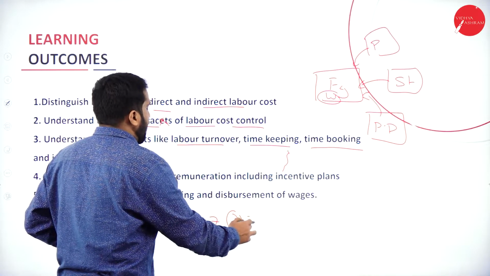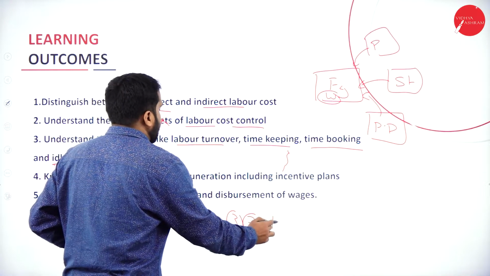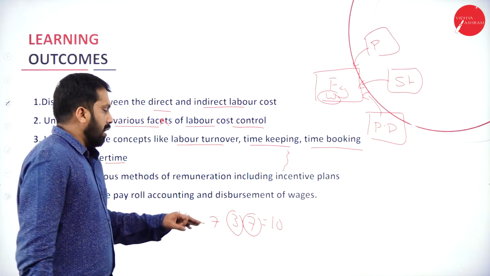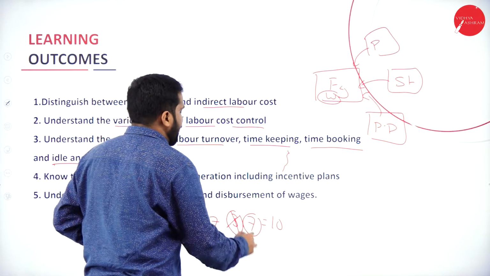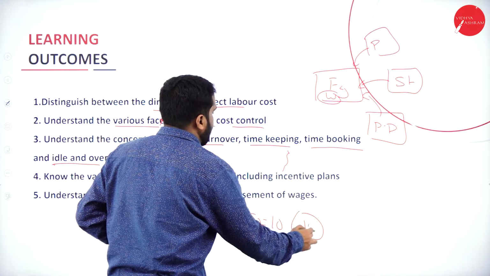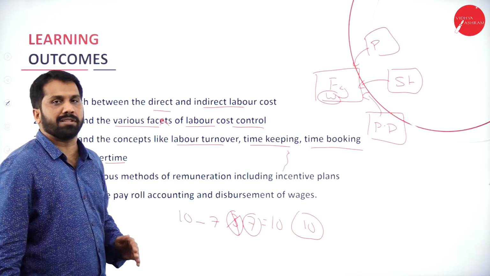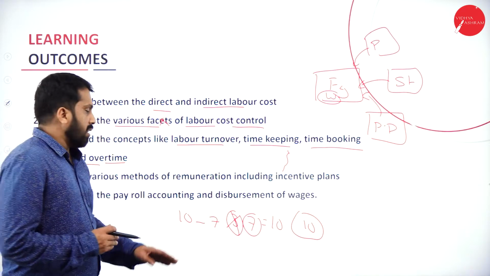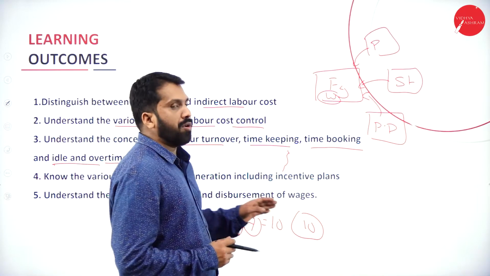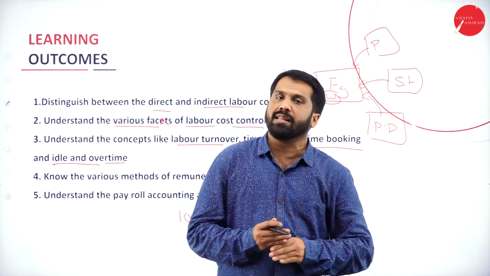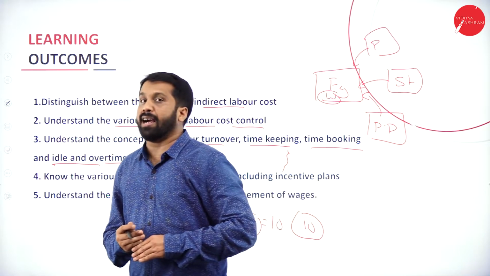Only we have 3 and 3 new faces. Again we have 10. Out of 10, these 3 left. Again we have 10. All 10 are new faces. Means there is a rotation. The old people are leaving. Old people means the experienced ones are leaving and the newcomers are adding.